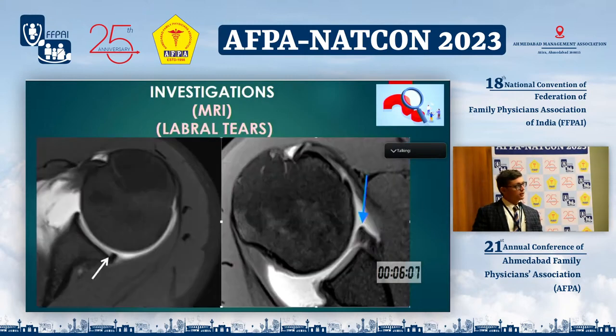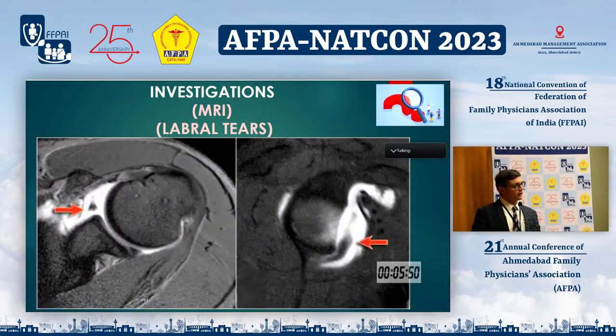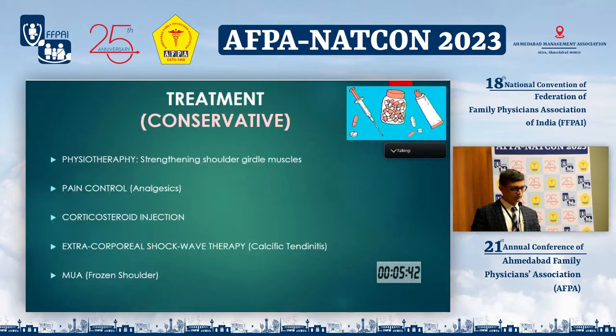This is MRI in case of labral tears, which is commonly found in recurrent shoulder dislocation. Here is the axial scan. You can see that here the anterior and posterior labrum are intact, attached to the glenoid, but in case of labral tear, we can find such kind of MRI where the labrum is detached from the glenoid. This is another example where the anterior and anterior-inferior part of the labrum is detached, and this condition is typically known as Bankart lesion, which is very much visible on MRIs in recurrent shoulder dislocations.